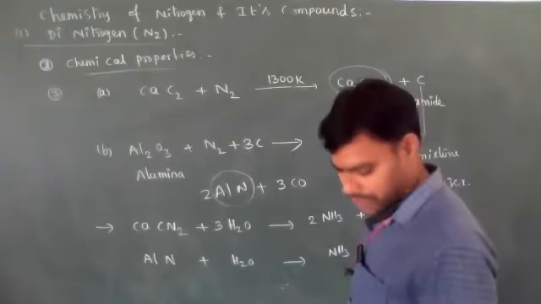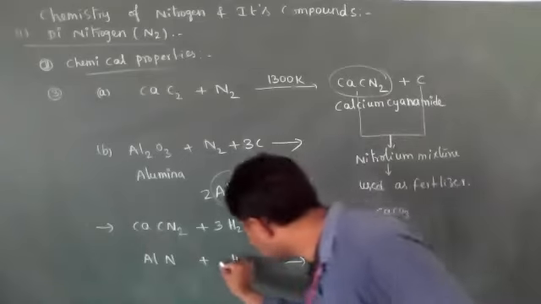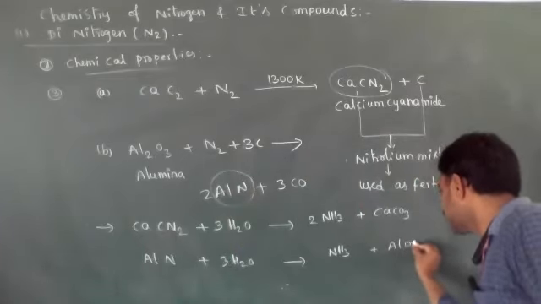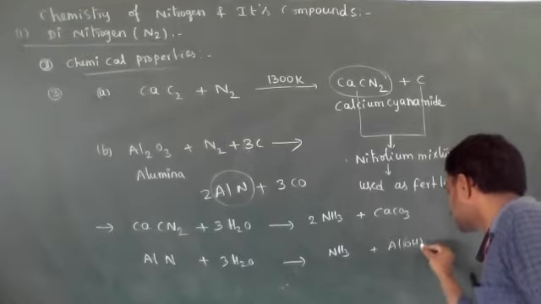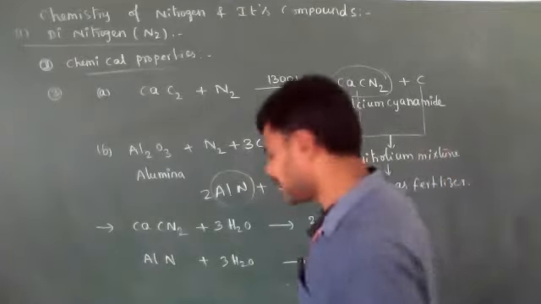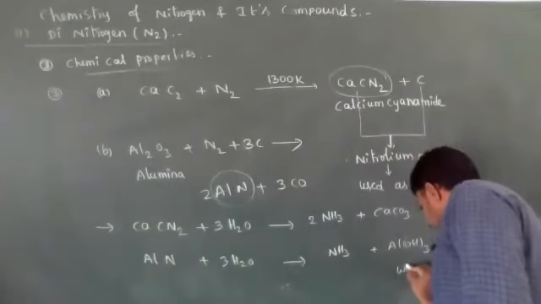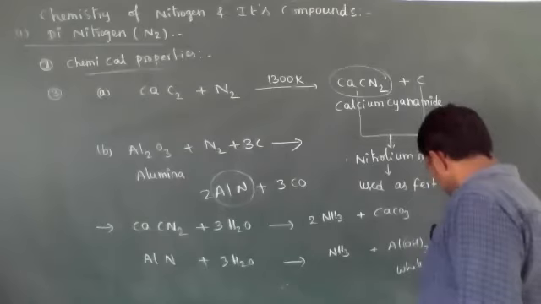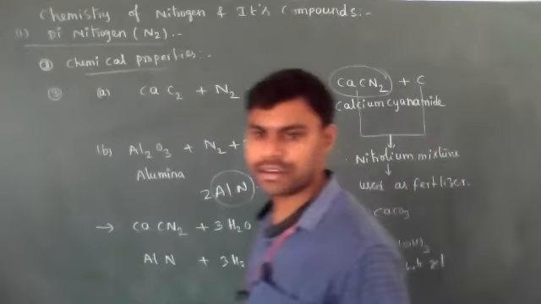And for aluminium nitride, 3 moles of water is required and aluminium hydroxide is the byproduct. This aluminium hydroxide is white gelatinous precipitate, white gel.